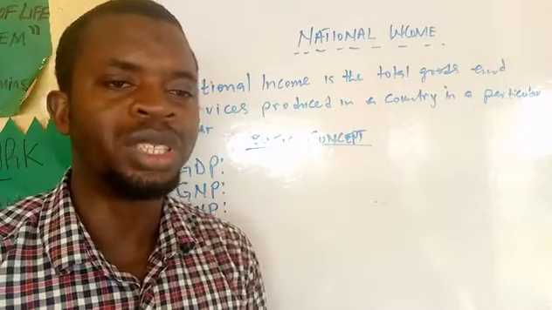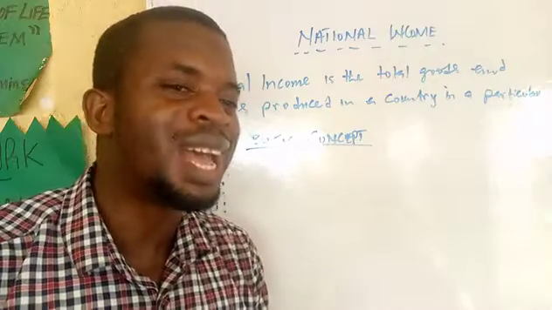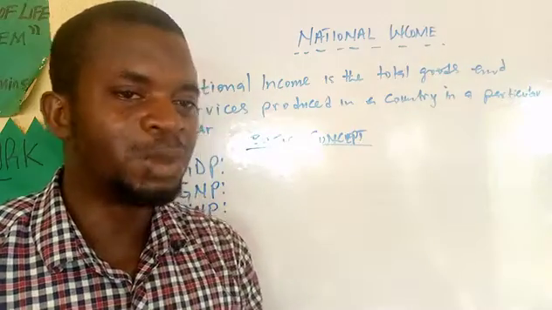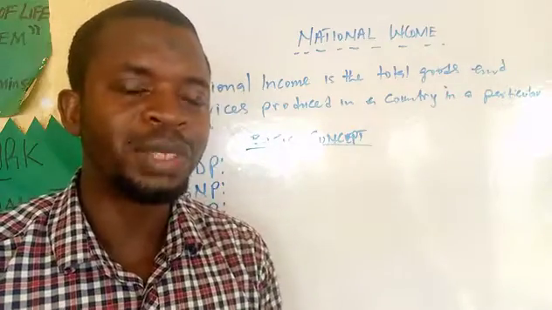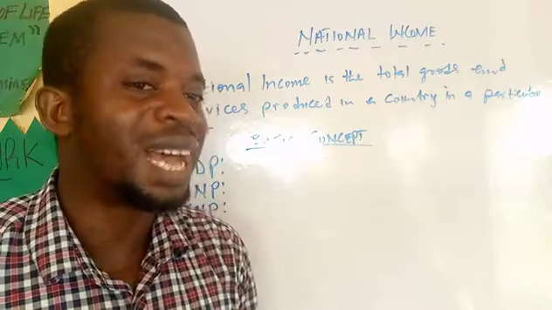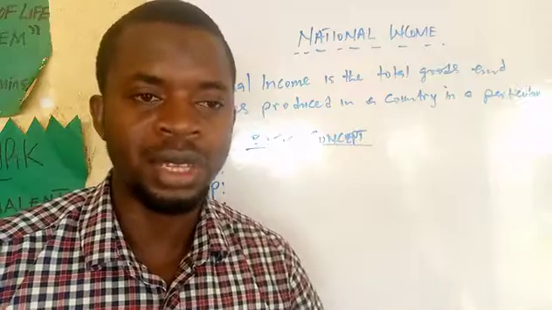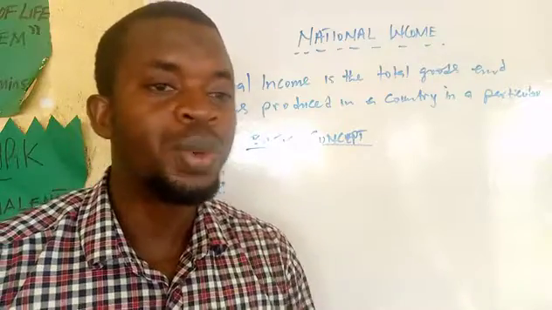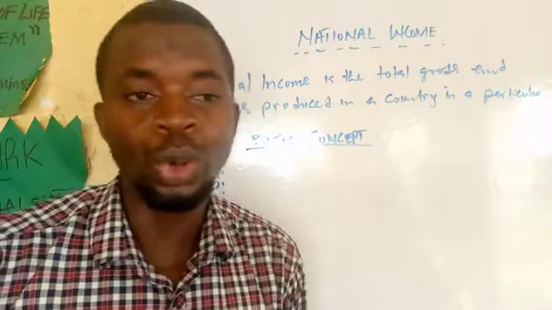Gross domestic product is the total goods and services produced in a country by nationals and non-nationals. It means that when we have a country just like Nigeria here, all the goods and services produced by foreign companies and Nigerian companies, that is what we refer to as gross domestic product. In Nigeria, for instance, in the telecommunication industry, we have some companies that are owned by Nigerians and some that are not owned by Nigerians.